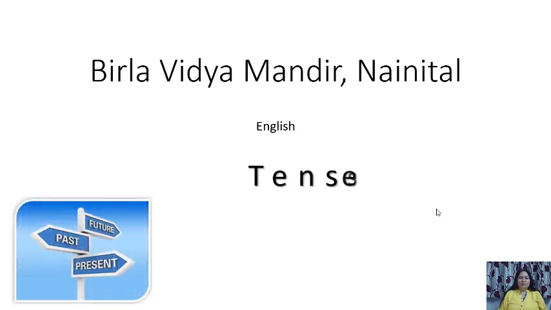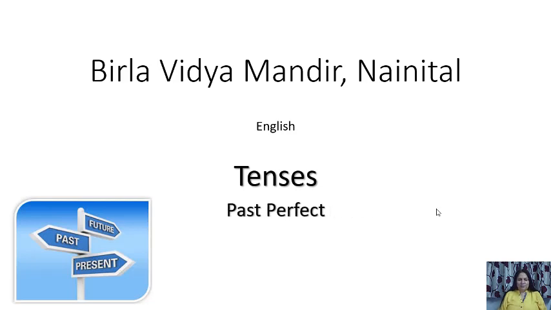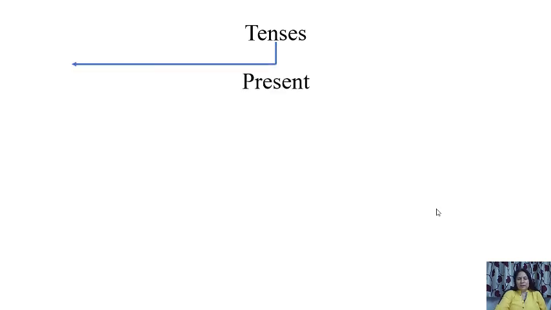I hope you remember we did a few tenses in some classes some time back. Basically, there are three tenses: present, past, and future. These are the tenses you need to understand and revise every time we discuss these. So present, past and future.